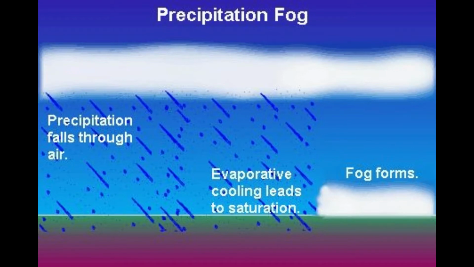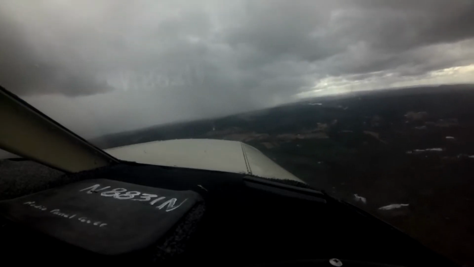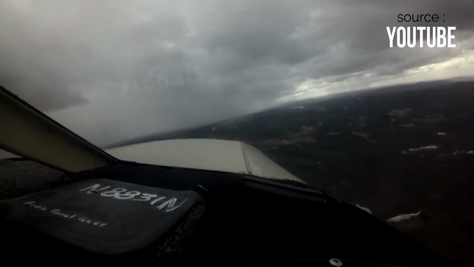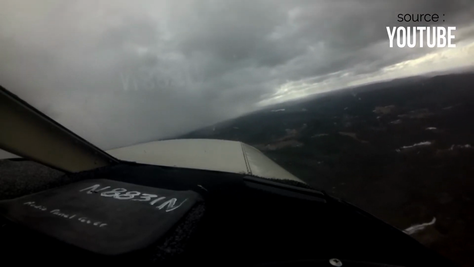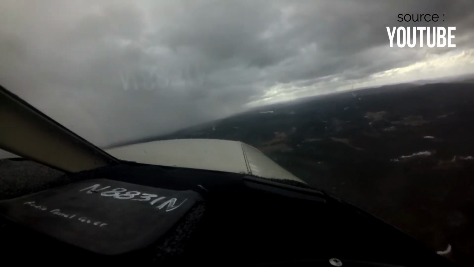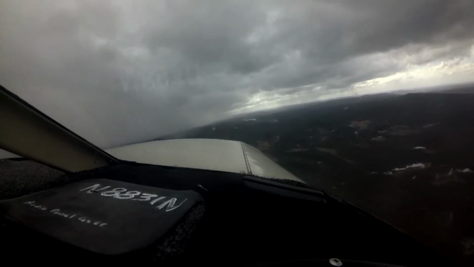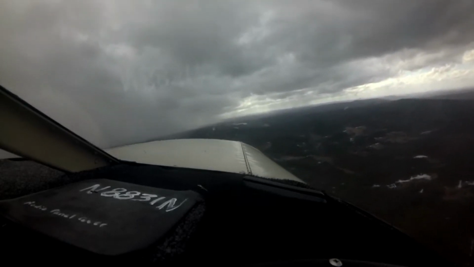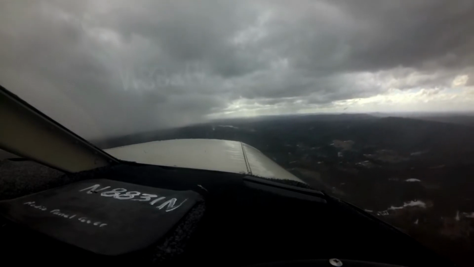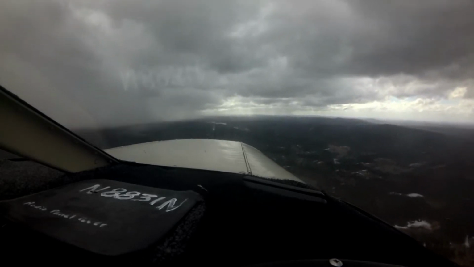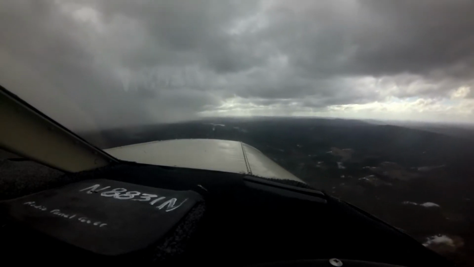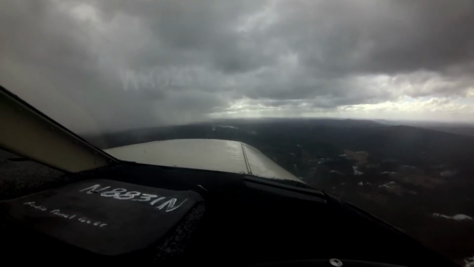Precipitation fog. This is fog that forms when rain falls through cold air. This is common with warm fronts, but it can occur with cold fronts as well, only if they are not moving too fast. Cold air is dry at the surface, so when rain is falling through, it evaporates and causes the dew point to rise. This saturation forms fog.